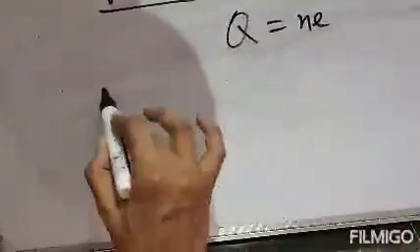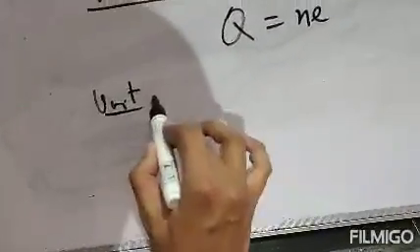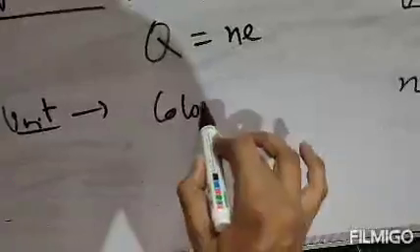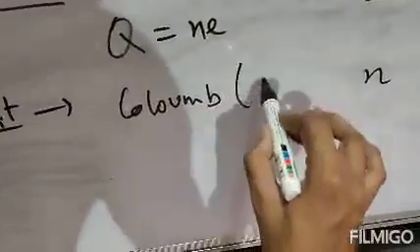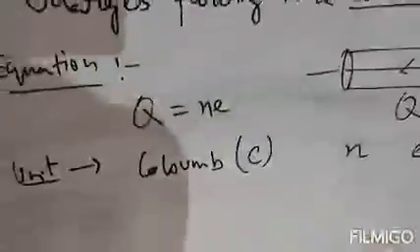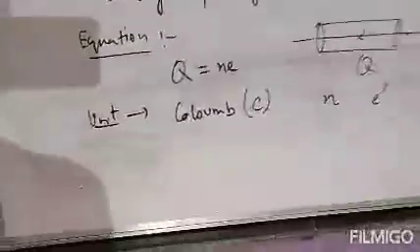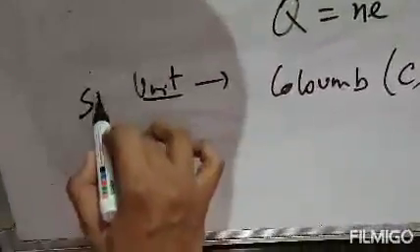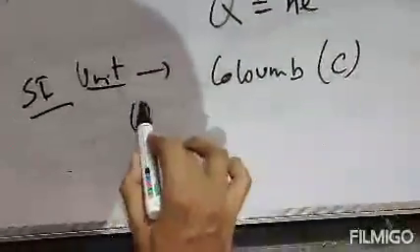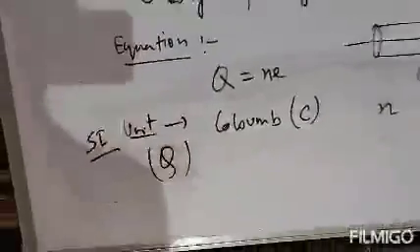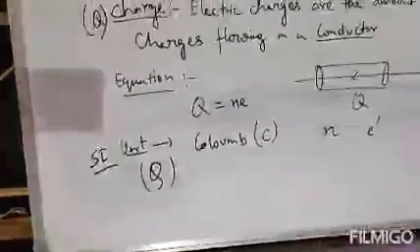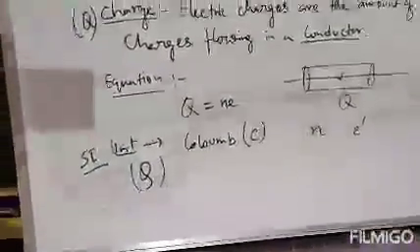Now its unit. What is the unit of charge? For Q equals NE, the SI unit of charge, or the SI unit of Q, is the coulomb. It is represented by capital C. Clear? Next.